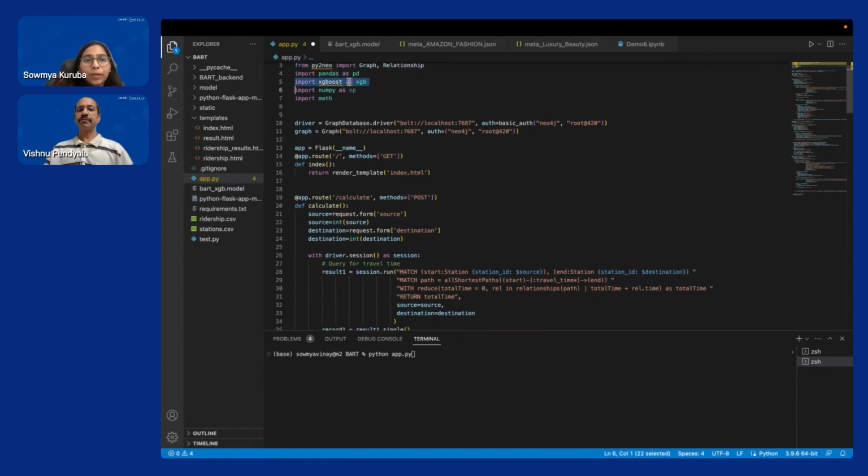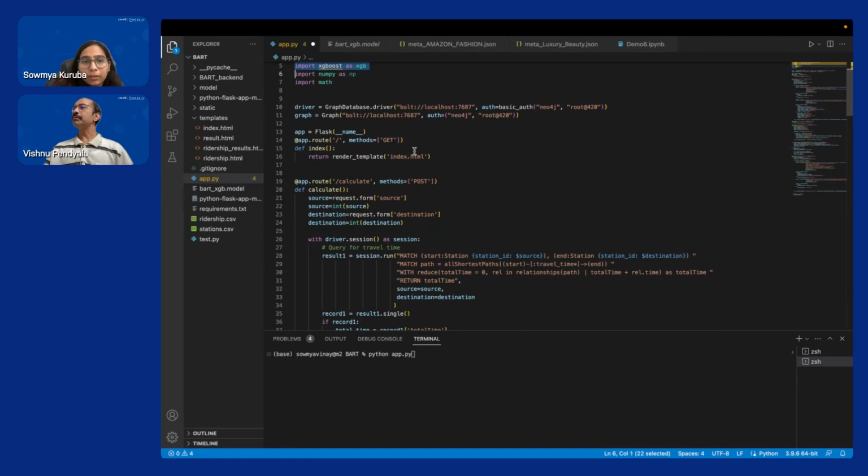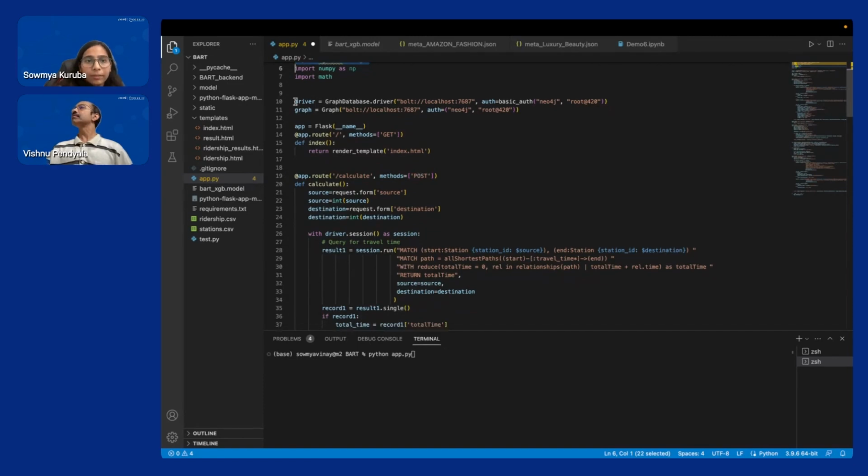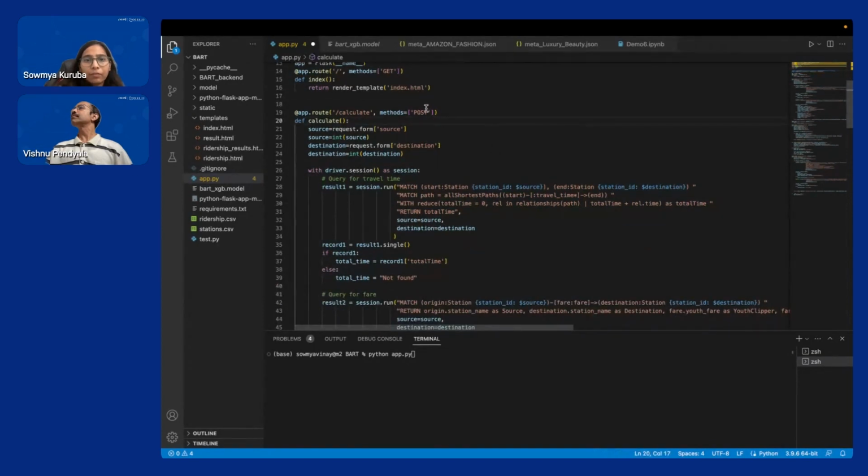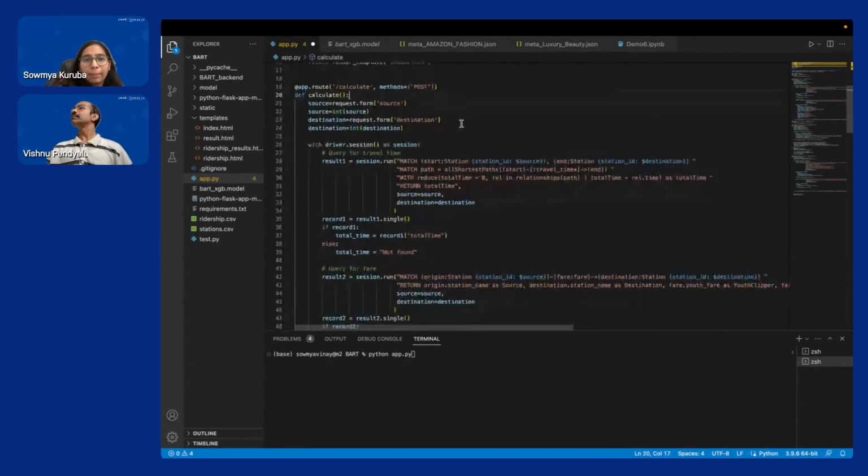We have also imported the XGBoost package to work with the model that we have created. We have established the connection with the local Neo4j. We have different functions or methods within the backend code with the Cypher queries. So these are the real-time queries.